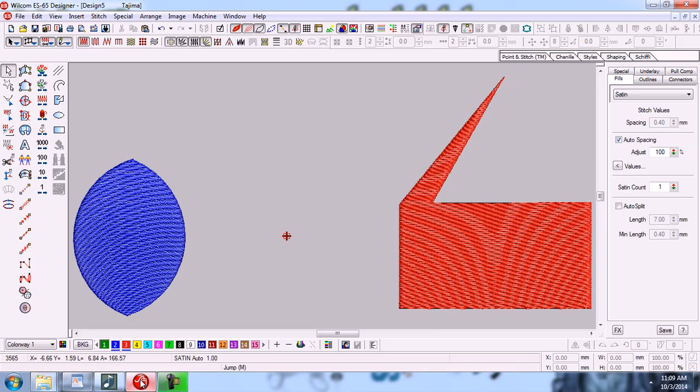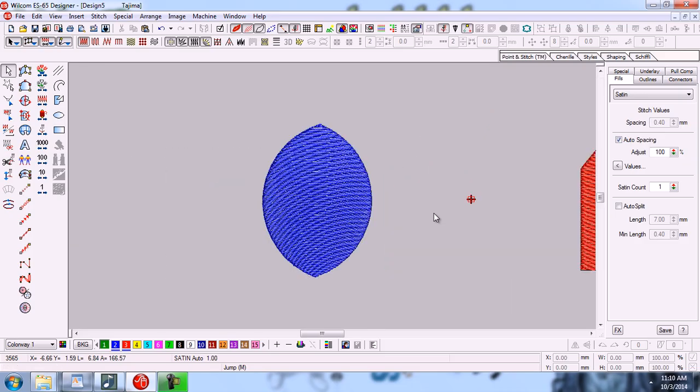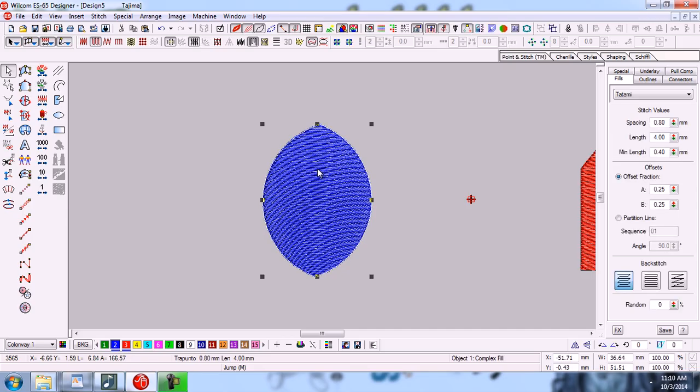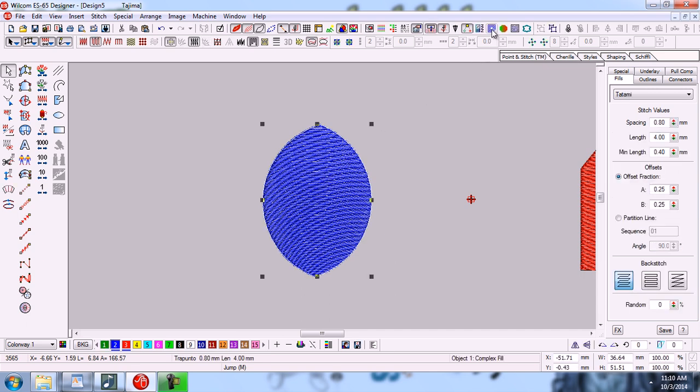So open the Wilcom software. Here I have two objects, we will work on them. For example, I have to make some outlines as accurately as possible around this object. So how can we make them? Click on the object and you can see that there is a button of insert offset object. First click on the object which you want to use and then click on the insert offset object button.